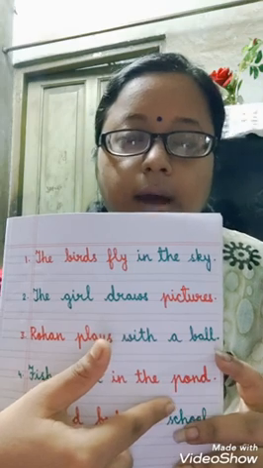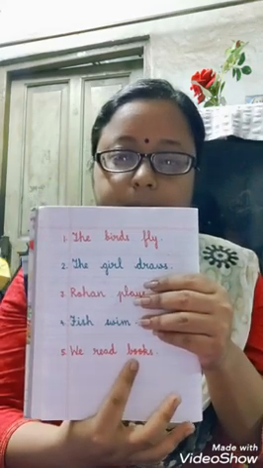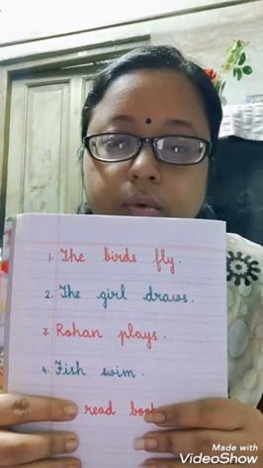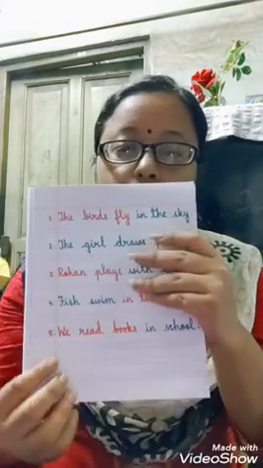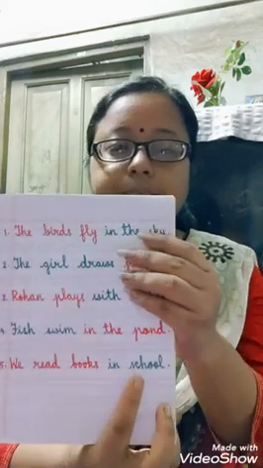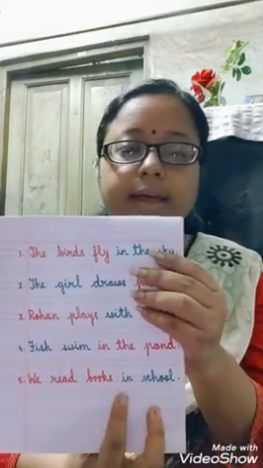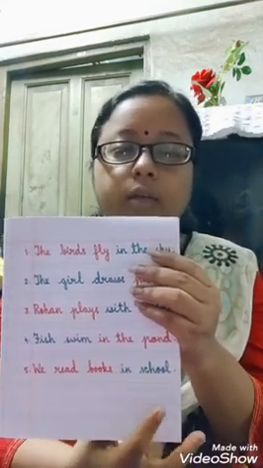Okay. Now the last picture. Again, in the last picture we have already made a sentence, that is, we read books. But if I ask you, where do we read books, then what will you say? You can say, we read books in school. What have I added? I have added in school. We read books in school.